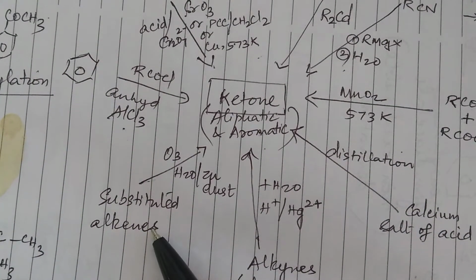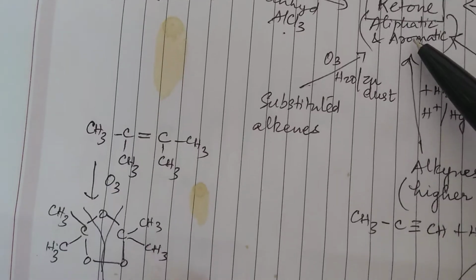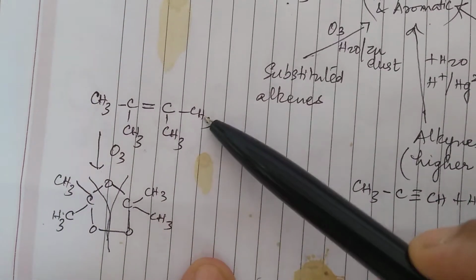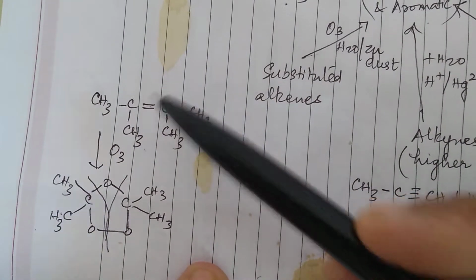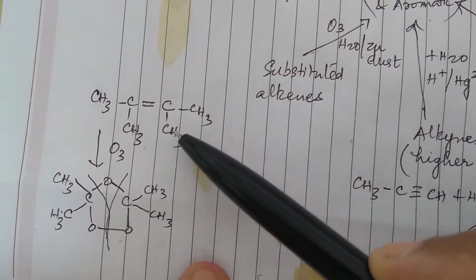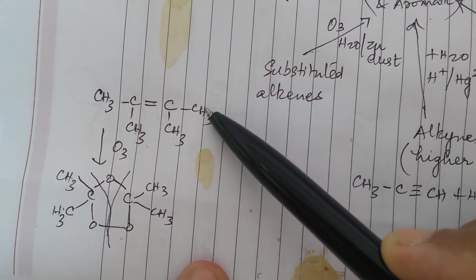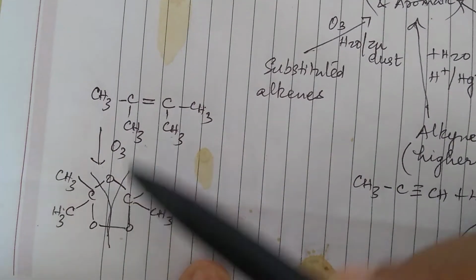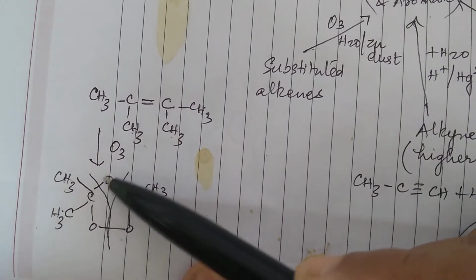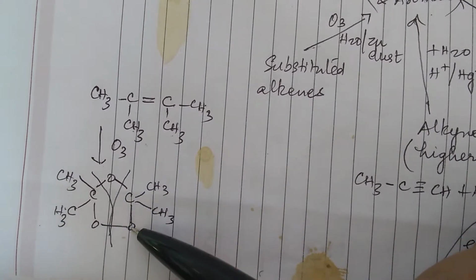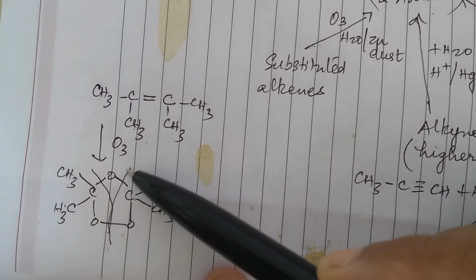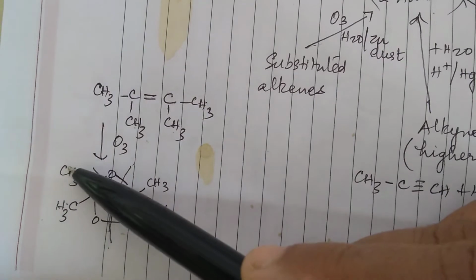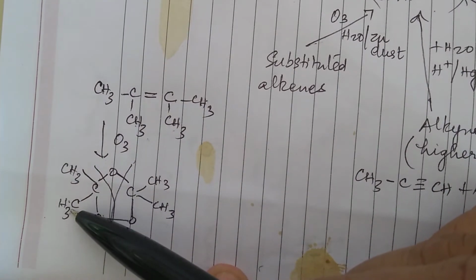Now what is the condition in the case of alkenes? They have to be substituted alkenes. So if you have a substituted alkene like this and you treat it with ozone, across the double bond ozone is added, is it not? CH3 twice. Same way this CH3, here also it is twice. And between these two, the carbon holding the double bond, is added on to ozone. Three atoms of oxygen are added. You get the corresponding ozonide. This, when it is getting hydrolyzed, you will get CH3COCH3. So two molecules of ketone you will get.